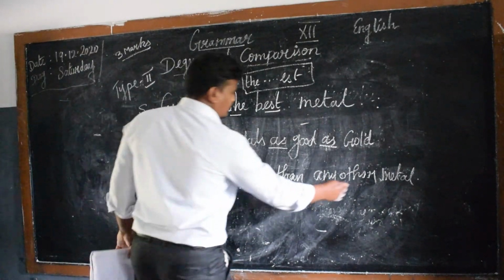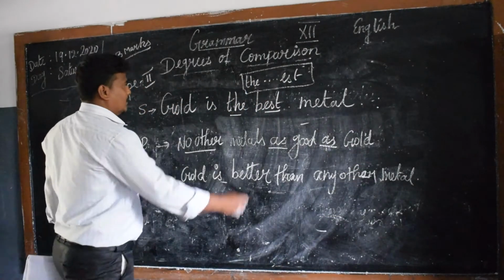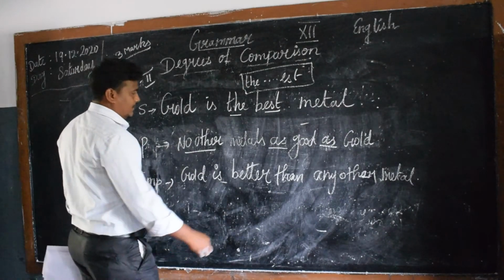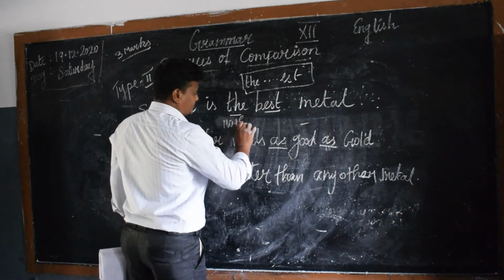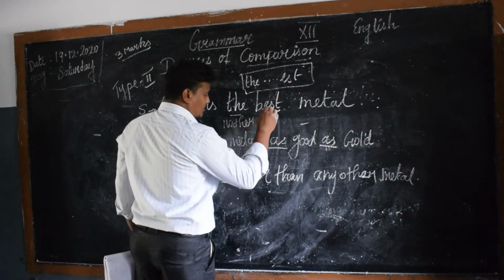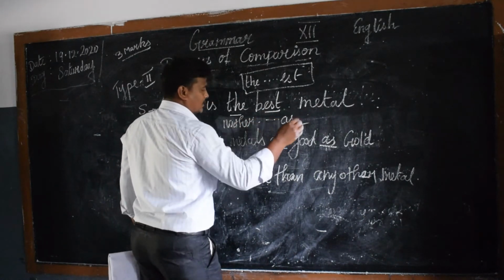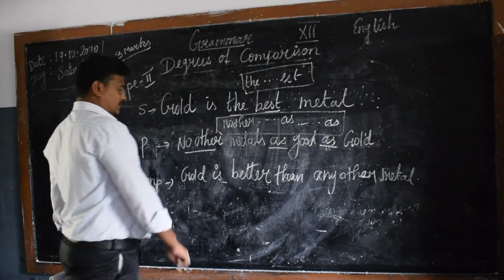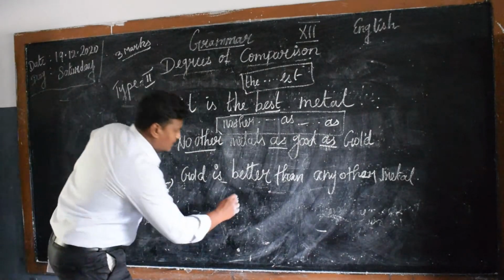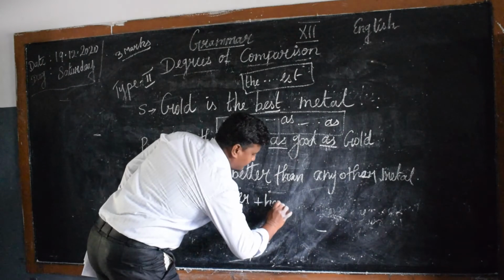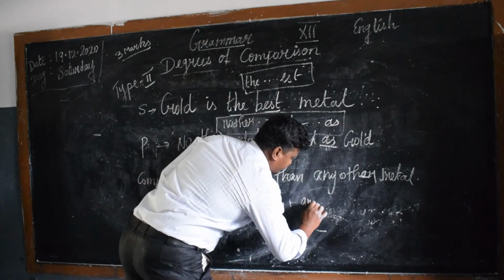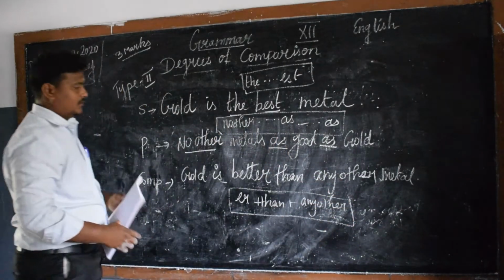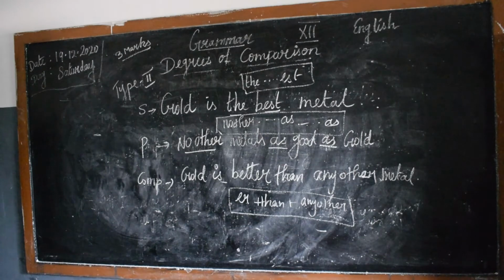Okay, any other metal. See, as per the rule, look, if the superlative degree has the est, then go for the positive degree: no other, then as. Alright? Then see comparatively: er plus than plus any other. Do you see it? So look patiently. Gold is the best metal, right?